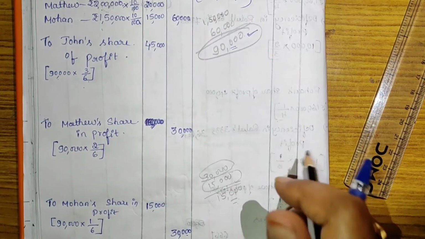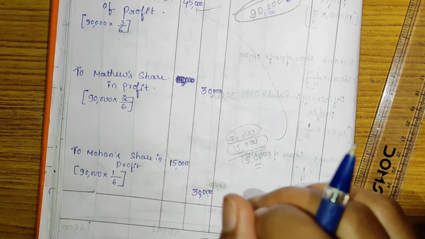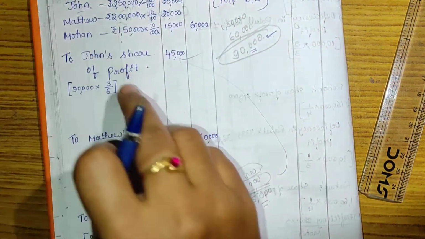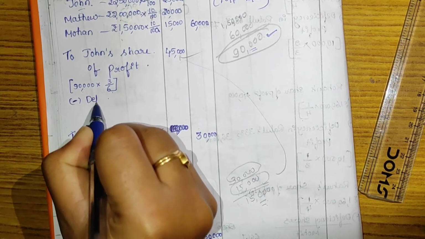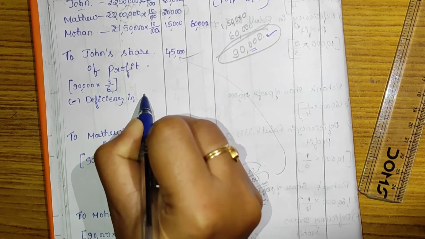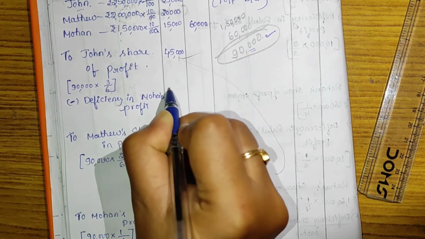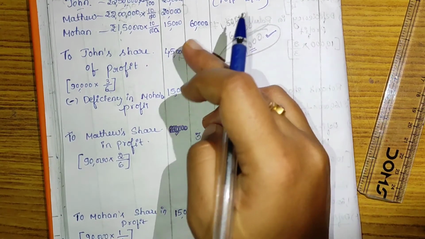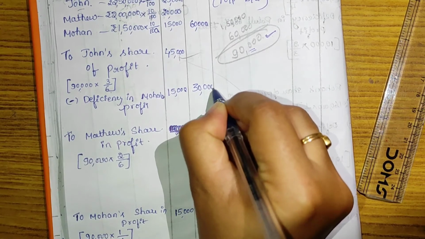The 15,000 rupees is fully shared by John. That is, personally he has agreed to share the deficiency in profit. So only that amount should be deducted from John's share of profit: John's share of profit minus deficiency in Mohan's profit. 15,000 should be paid or shared by John only. 45,000 minus 15,000 is rupees 30,000.